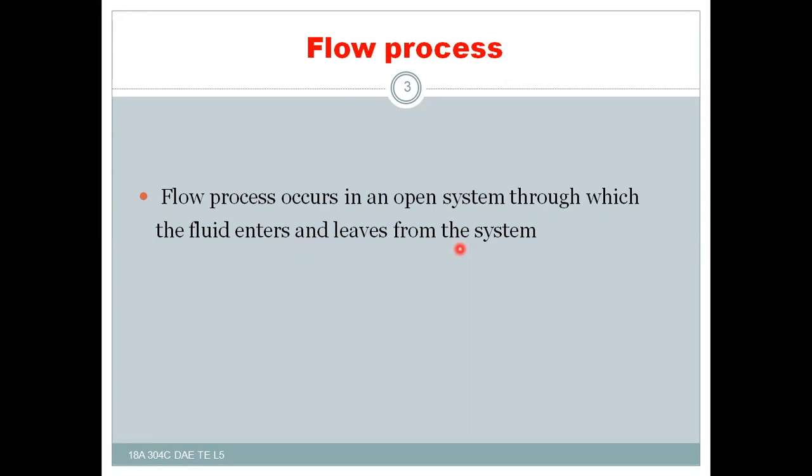In an isolated system, there is no interaction between the system and surroundings. That means there is no transfer of mass, that is matter, into or out of the system, and also no transfer of energy into or out of the system.